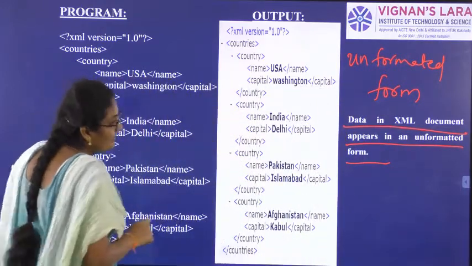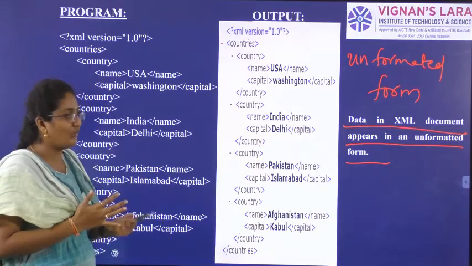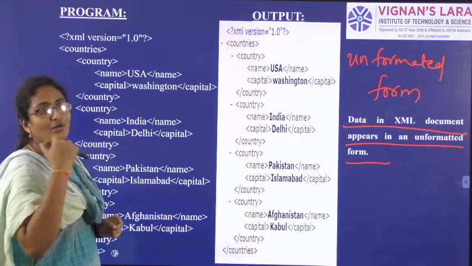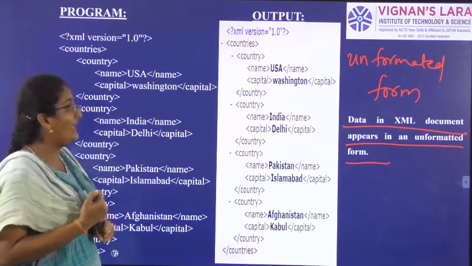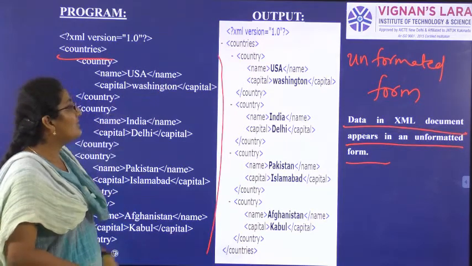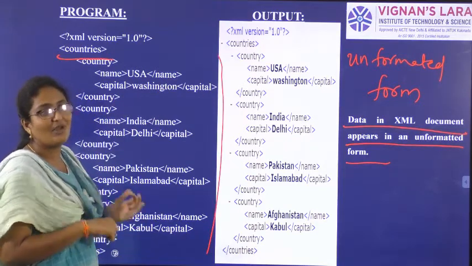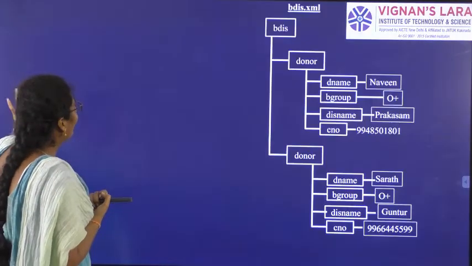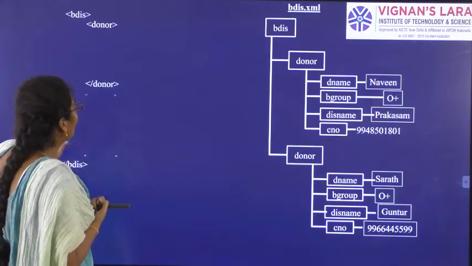This is the example from the previous classes only. This example will give you the output of countries. While talking about the XML file, we have seen the example of countries and the output. Data in an XML file will always be in unformatted form only. So now you need to change that into a formatted form.